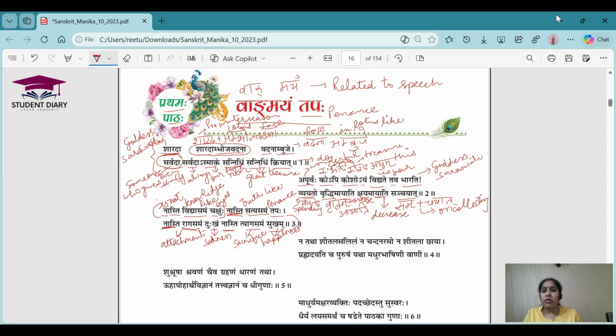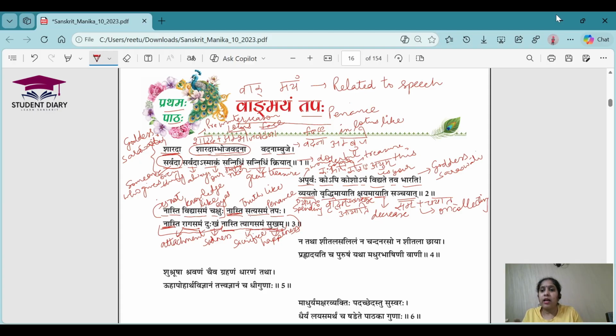Na asti rag samam dukham. Rag means attachment. Whenever there is an attachment, there will be dukha associated with it, because if something happens to your loved one or something you love, that will be a reason for dukha. So na asti rag samam dukha means there is no dukha like attachment. Na asti tyag samam sukha means there is no happiness like detachment or sacrifice. When you have sacrificed something, after that there is no reason for getting dukha, right? So that is going to give you the ultimate happiness.